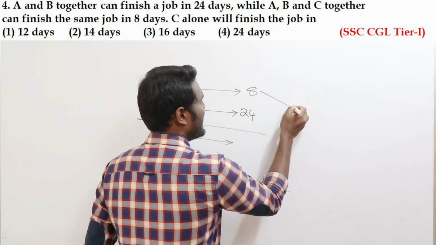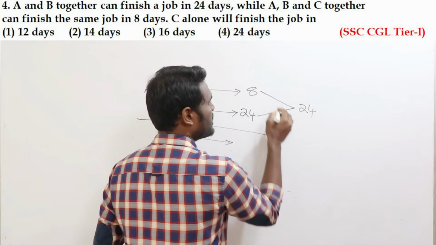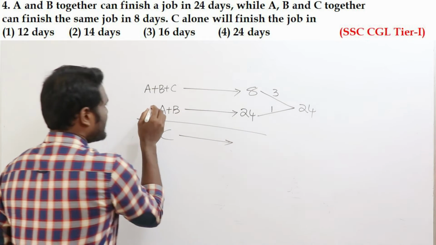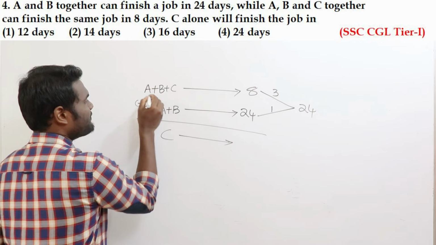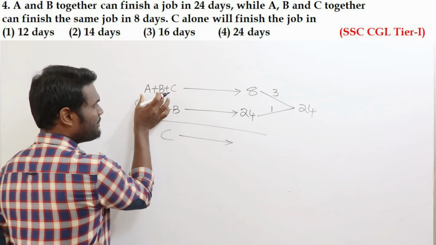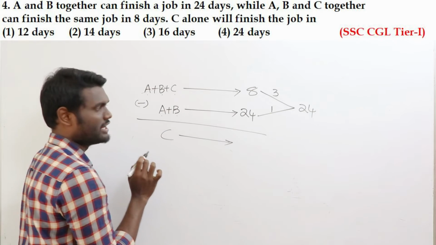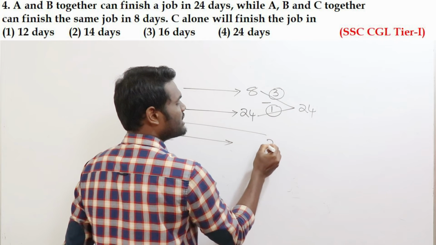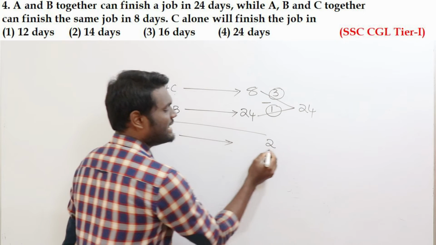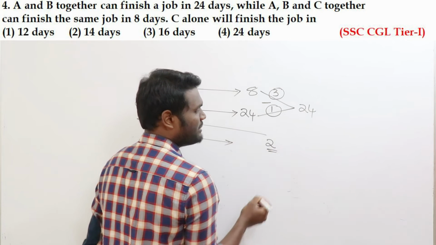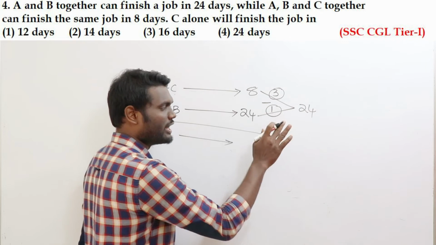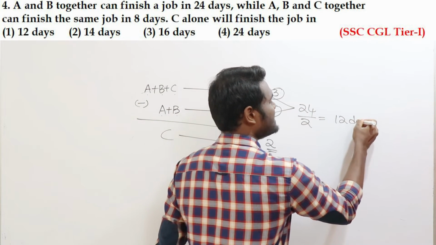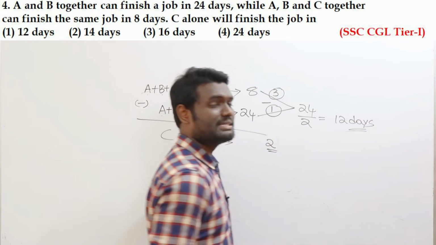Okay. Now if you look here, 8 and 24, the LCM will be how much? 24. This fellow, how many? This fellow 3. This fellow, how many? This fellow 1. Now if you observe here, if I need to find C from ABC, if I subtract AB from ABC, then I will get C directly. ABC is 3 units. AB is 1 unit. Then the remaining balance is how many units? Remaining balance is 2 units. Which means C can eat 2 apples per day. If C can eat 2 apples per day, C alone needs to eat 24 apples. 24 apples, C is going to take how many days? 24 apples, C will take 12 days. Yes or no? So simple questions.